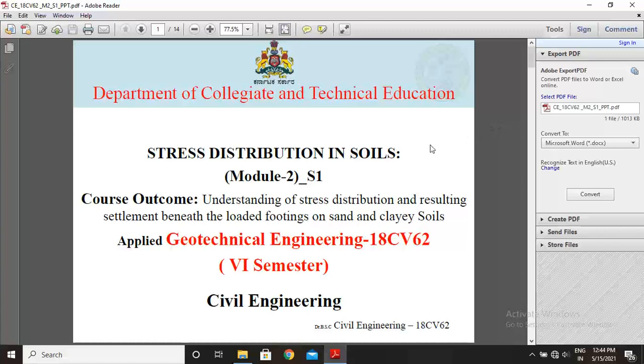Today I want to start Module 2 of Session 1. Title of the Module 2 is Stress Distribution in Soils. For this Module 2, the course outcome is understanding of stress distribution and resulting settlement beneath the loaded footings on sand and clay soils. So this is the course outcome. Subject title is Applied Geotechnical Engineering and subject code is 18CV62 of 6th semester in civil engineering departments.